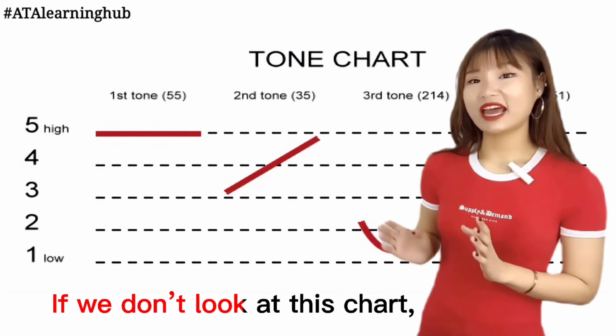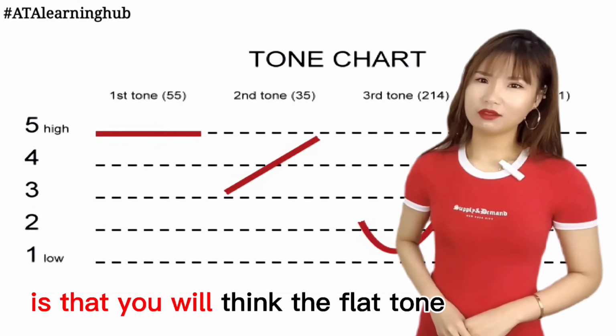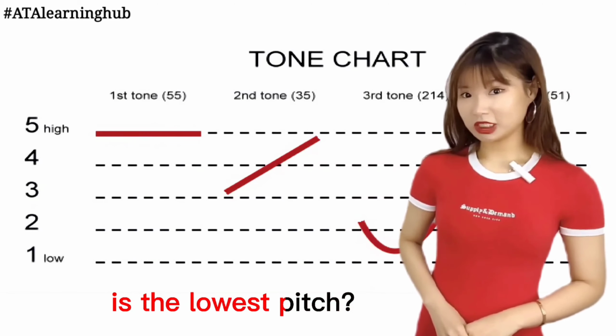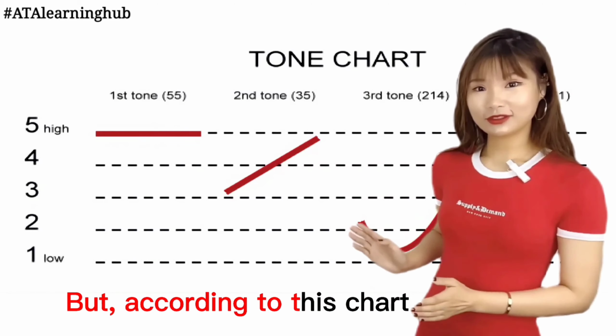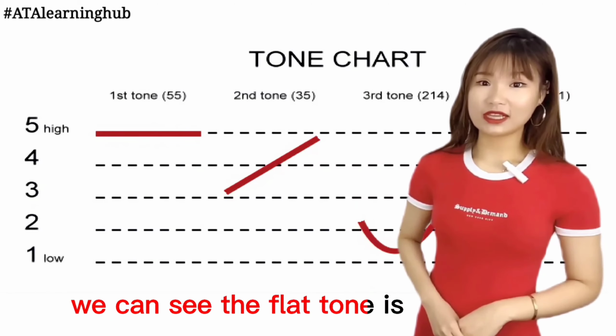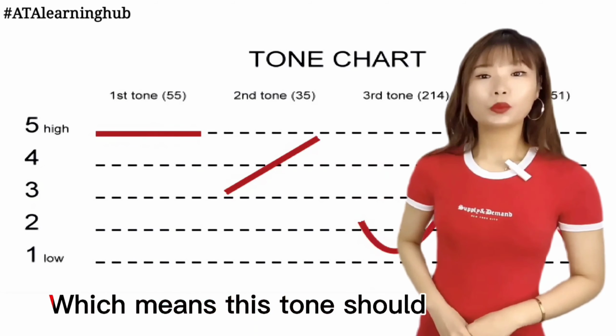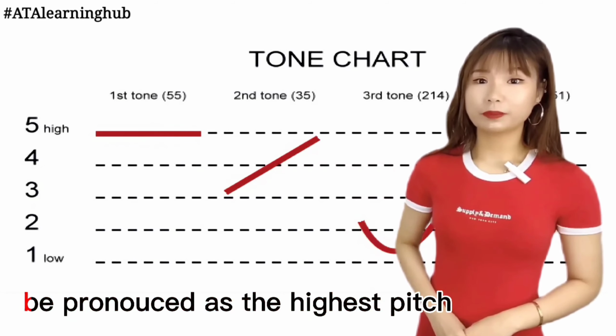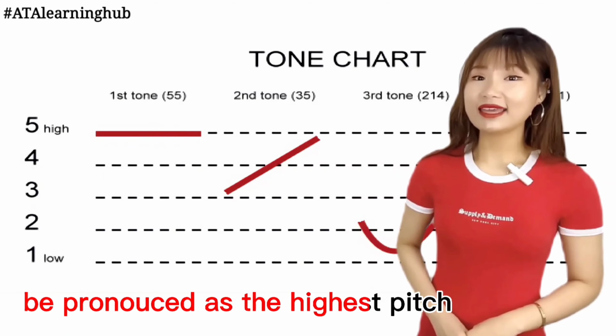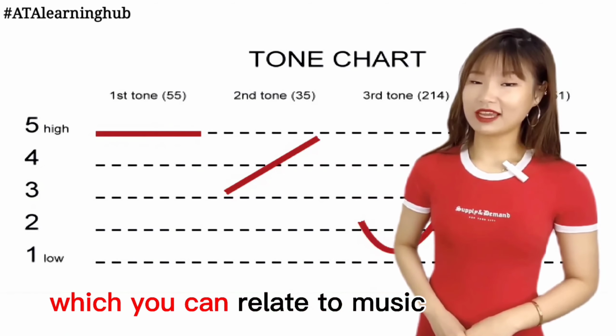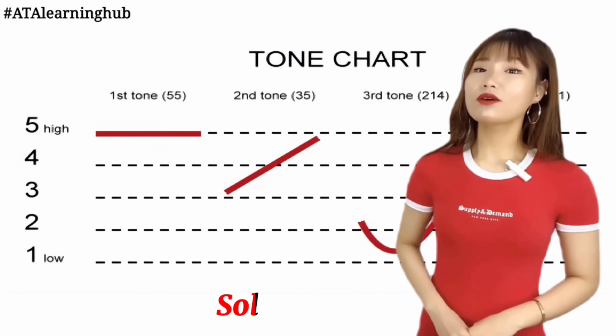If we don't look at this chart, you will think the flat tone is the lowest pitch. But according to this chart, you can see the flat tone is at 5/5 level, which means this tone should be pronounced at the highest pitch, which you can relate to music from a while ago.